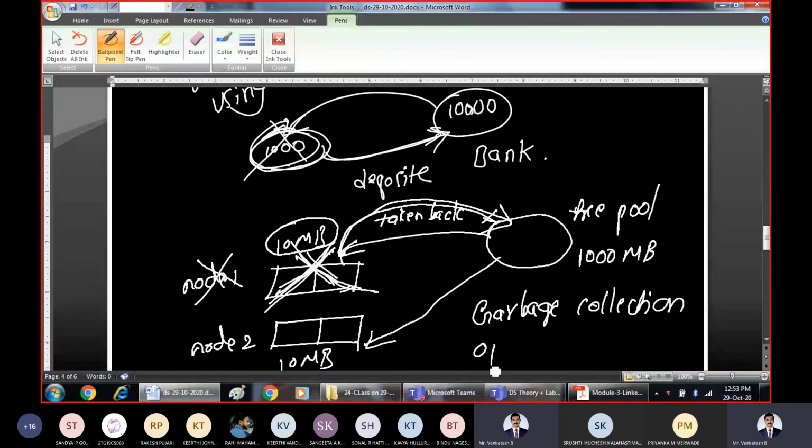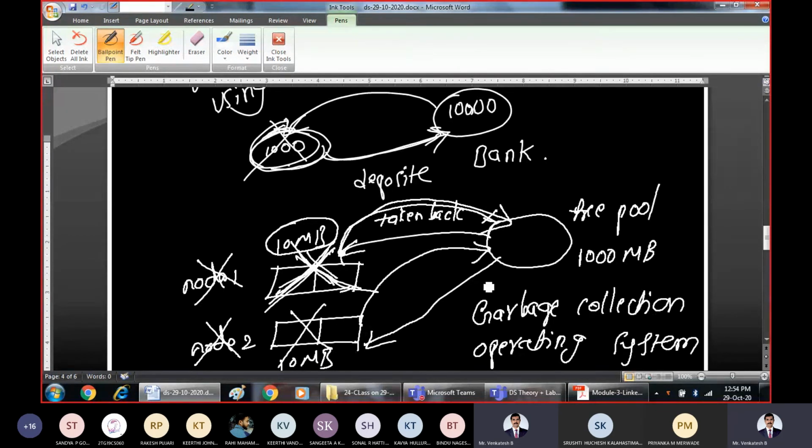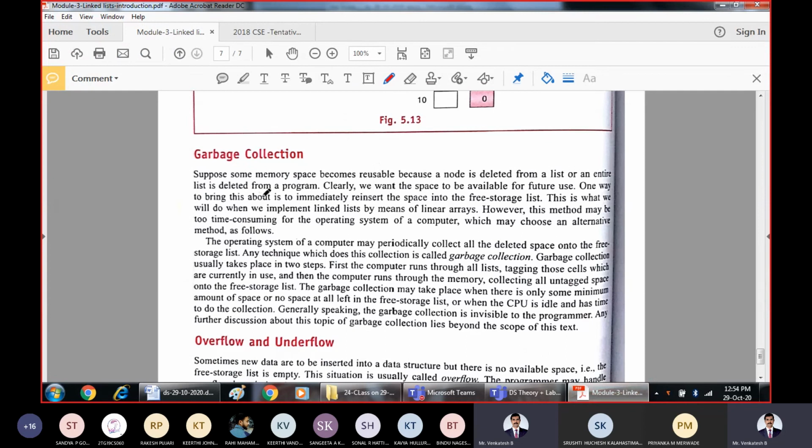Who will do this? The operating system will do it automatically. So what actually is garbage collection? I will summarize. Whenever the memory occupied by a node is of no use, the memory given to that node will be taken back by the operating system, and that is called garbage collection. But if you are using it, then the memory will not be taken back. That is memory allocation and garbage collection.